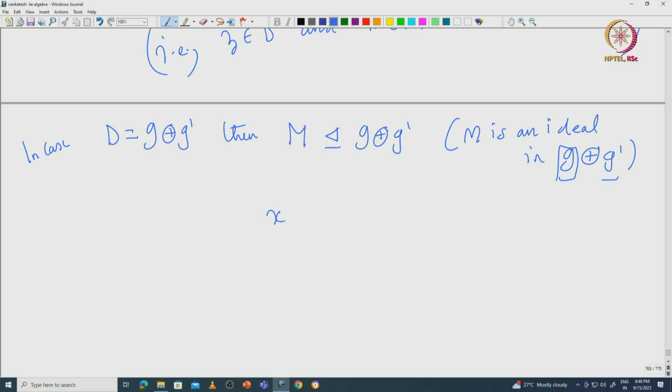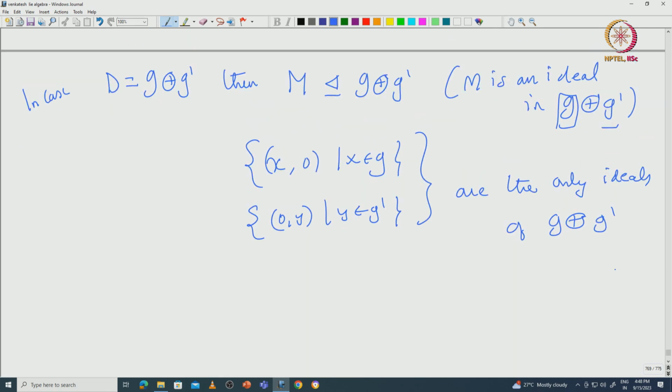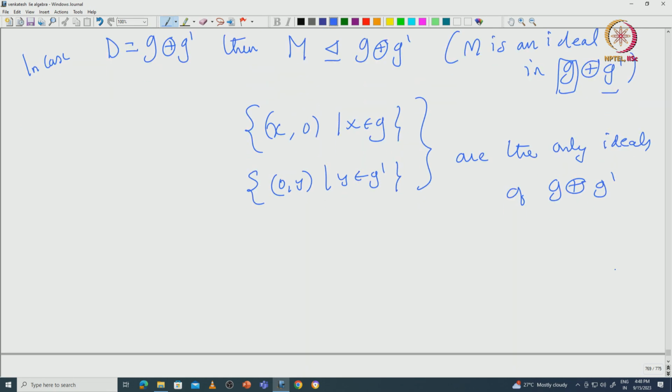So, what I mean by that, you take x comma 0 where x is coming from g. This is one ideal, and then 0 comma y where y is coming from g dash. So, these are the only ideals of g direct sum g dash. This is something we know from the semi-simple Lie algebras theory. So, that proves that this m must be one of them.